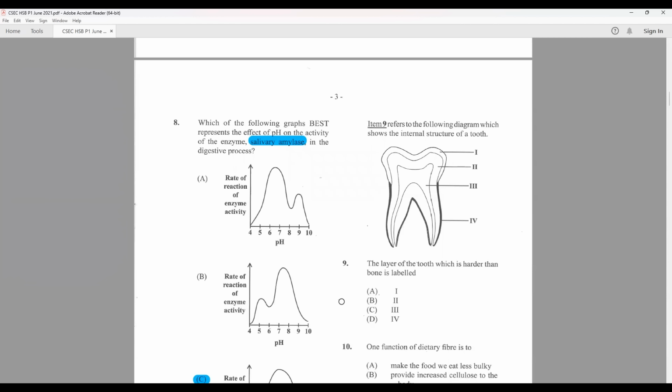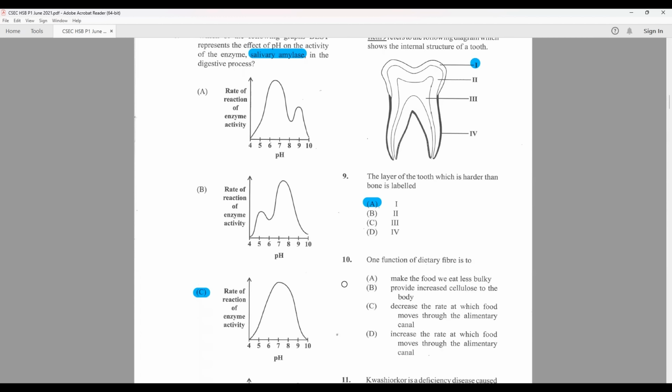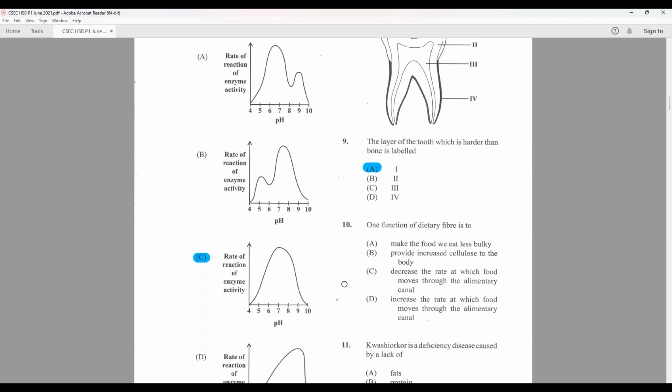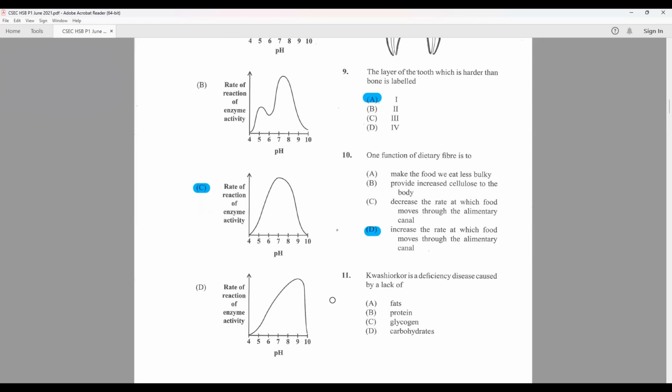Item 9 refers to the following diagram, which shows the internal structure of the tooth. The layer of the tooth, which is harder than bone, is labeled 1 because that is enamel. One function of dietary fiber is to do what? It's to increase the rate at which food moves through the alimentary canal.